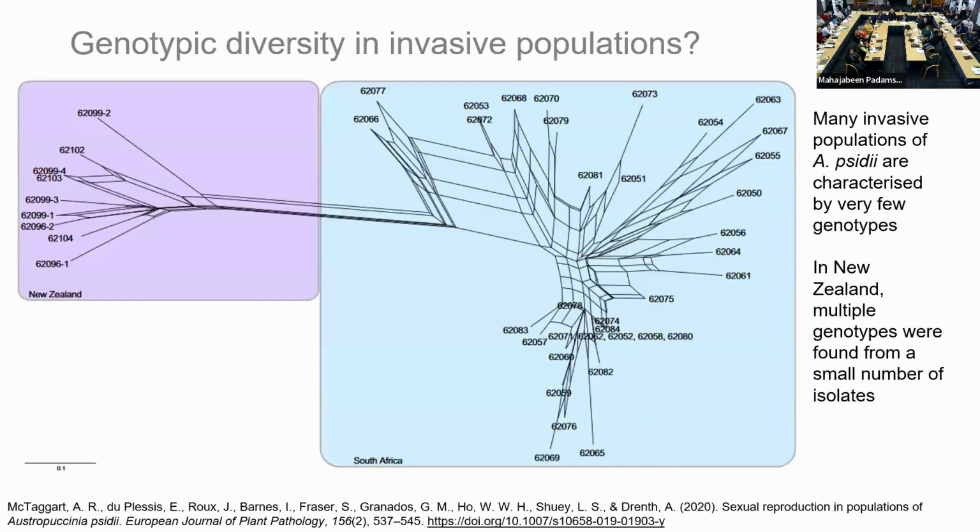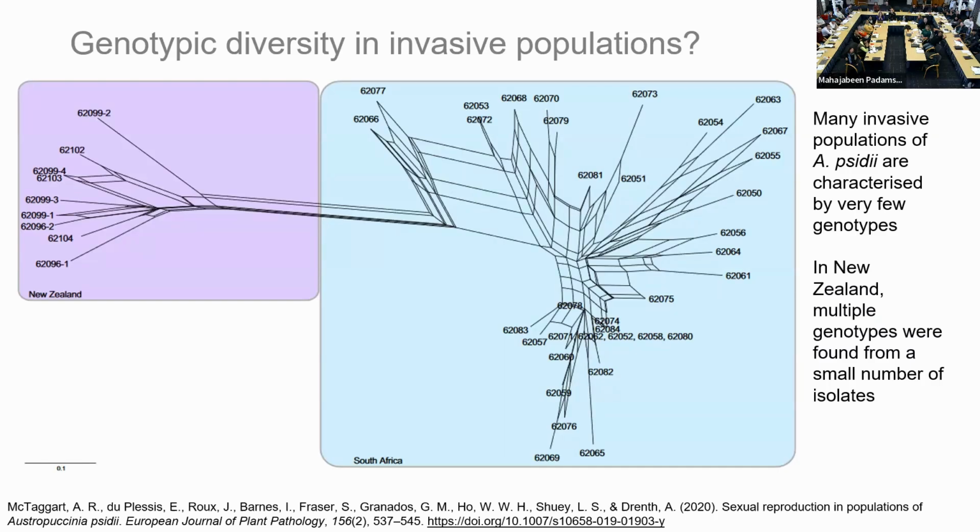And a little bit more work was done, some more sampling was done in South Africa. So this is just another way of representing this kind of diversity. So we've gone from 7 isolates to 40 something. And they were compared to another small number of isolates from New Zealand. And again, we had this kind of variability.